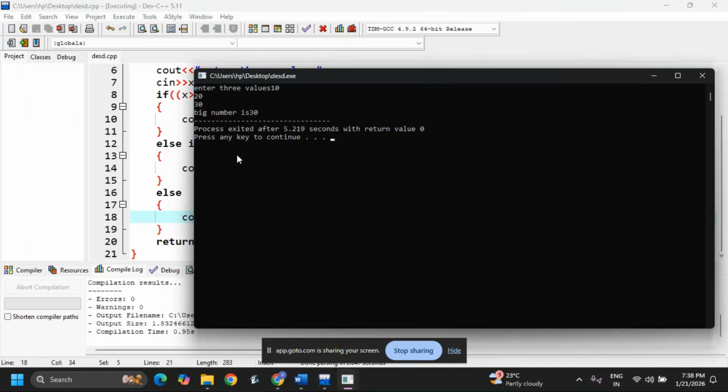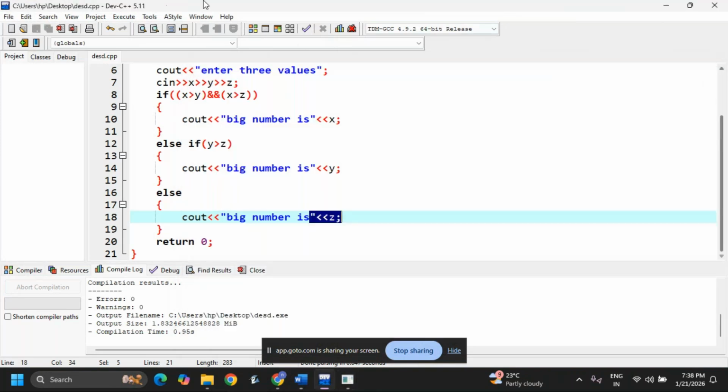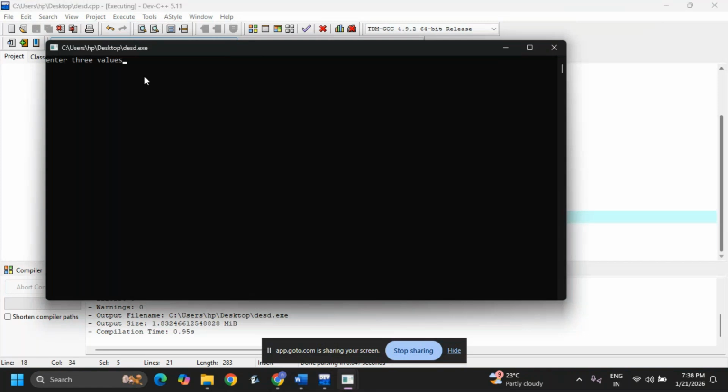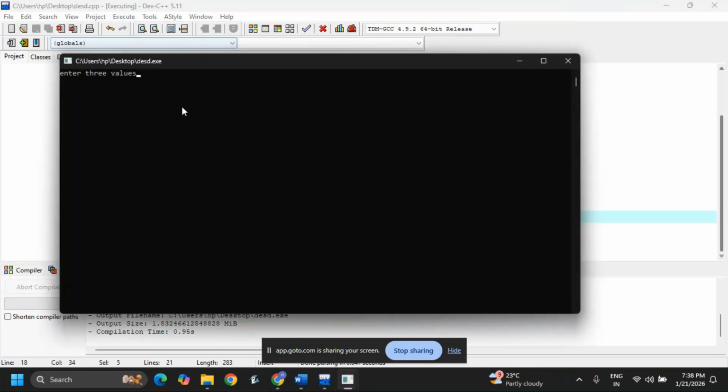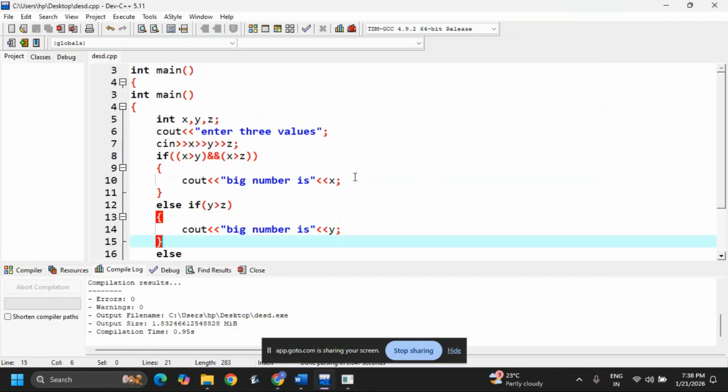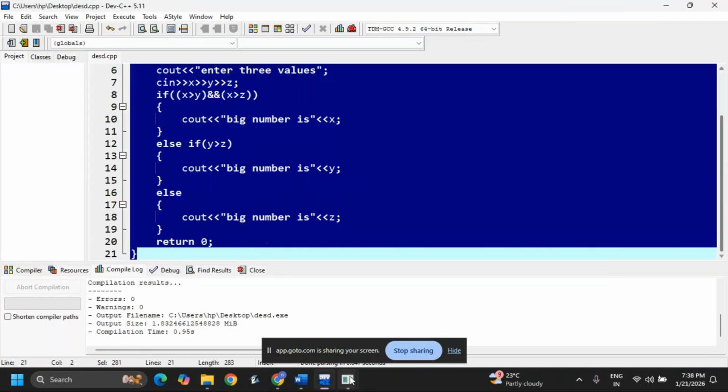But when we are developing the code, testers check it differently. They just run it and give random values like 20, and a big second value, and check whether it's working or not. See, it is working. Testers will run again, 30, 20. Now I am giving the z value big. See, for all three cases it is working. So this is the program for the big number among three values.